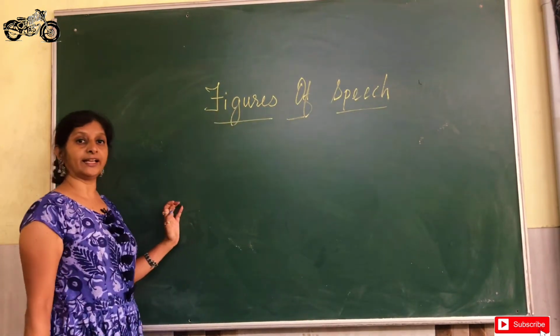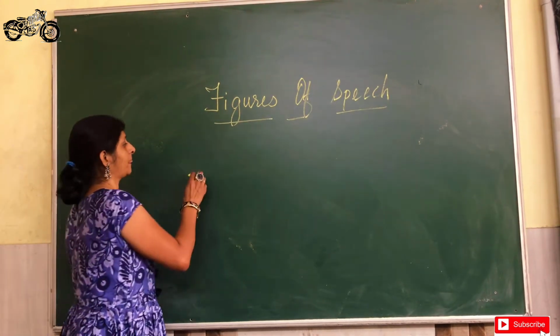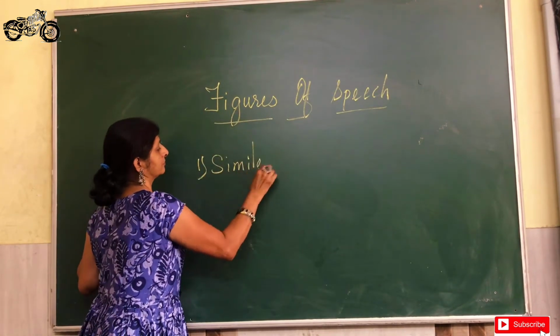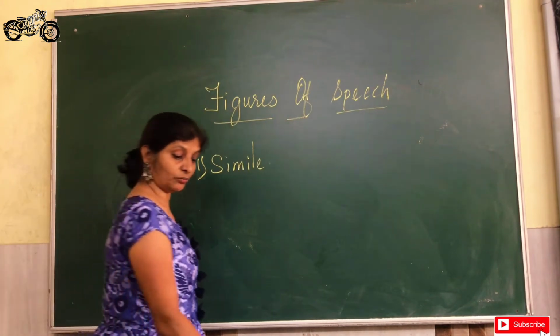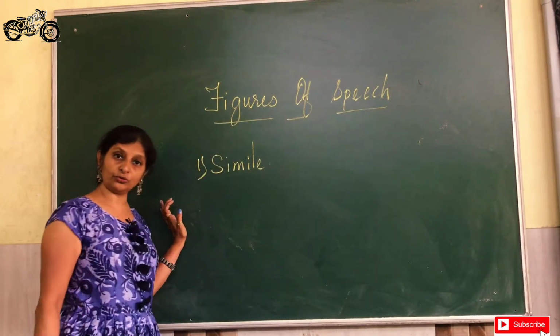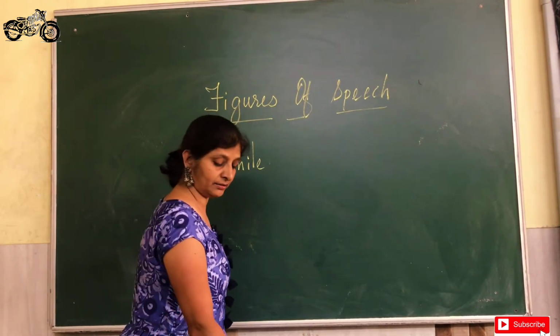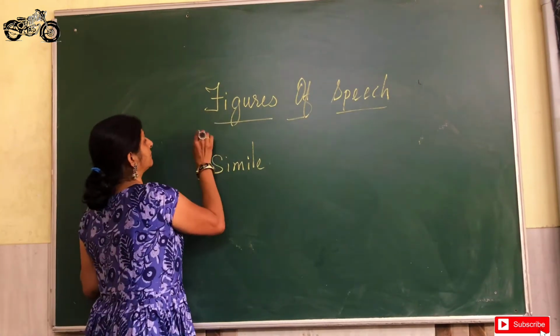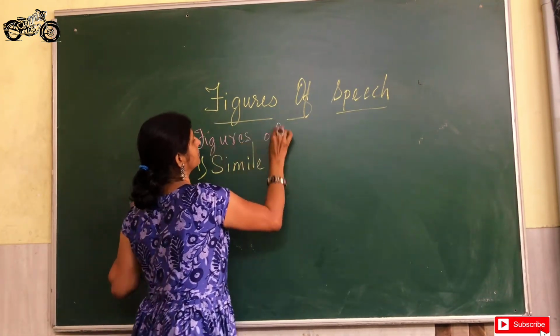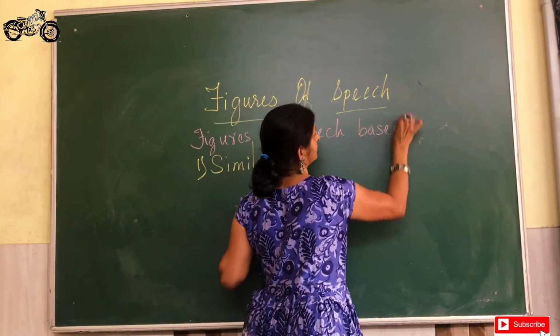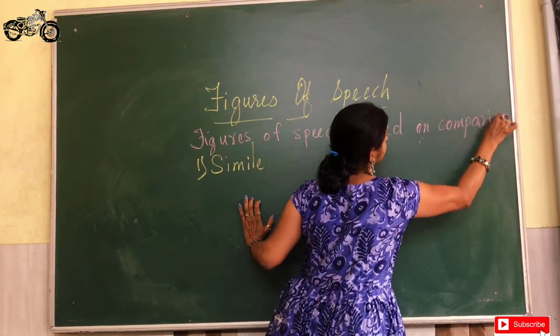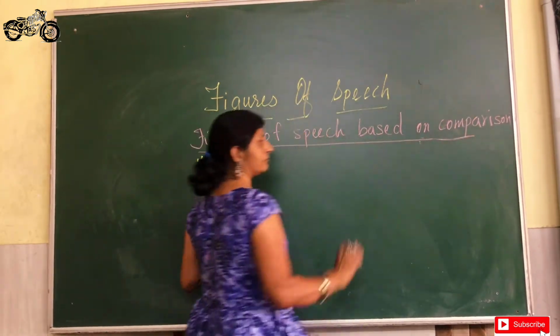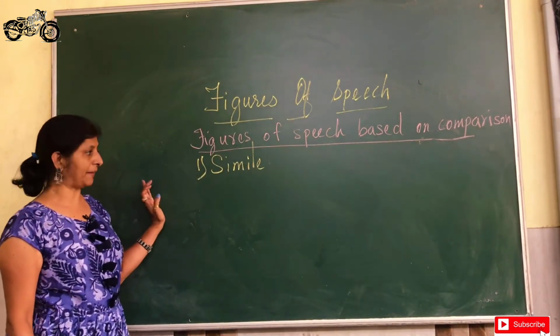The first one that I am going to do is simile. Both the figures of speech that I am going to do with you come under a category: figures of speech based on comparison.